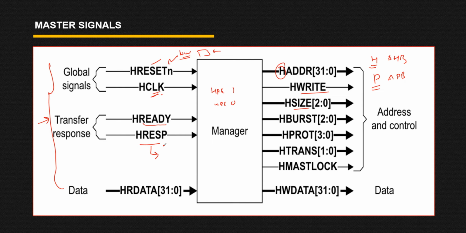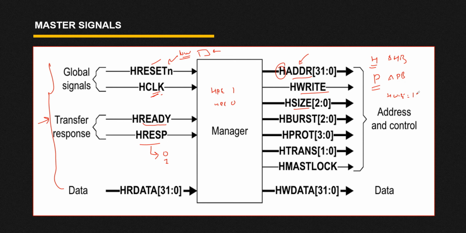The H response signal indicates that if your complete transfer has been done successfully, the H response signal should be 0, and if there is some failure in between the transfer, the H response signal should be 1. We are going to discuss all these signals, so don't worry about that. Now see, we have the H address signal. The slave or subordinate associated with your master in communication, to select that particular subordinate we are using this H address. Then we have the H write signal. H write should be 0 or 1. Whenever your H write is 1, that means you want to pass your data from the master to your slave.